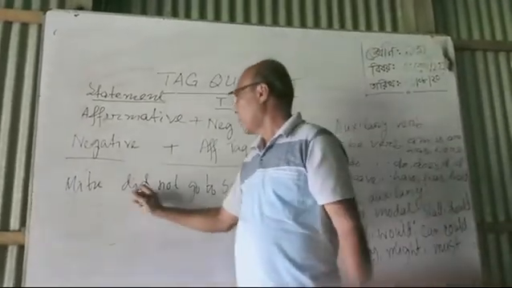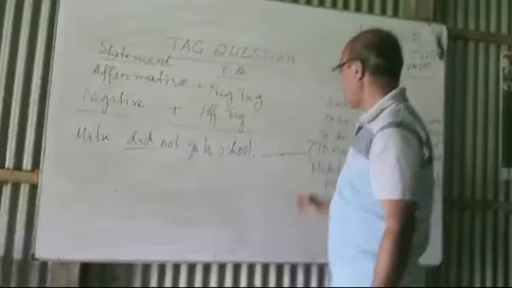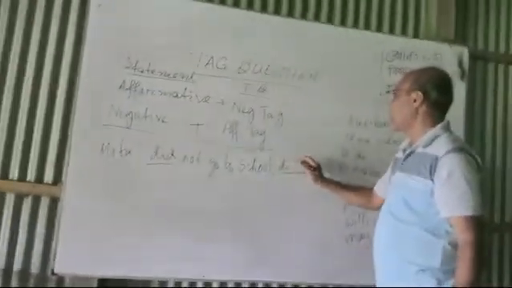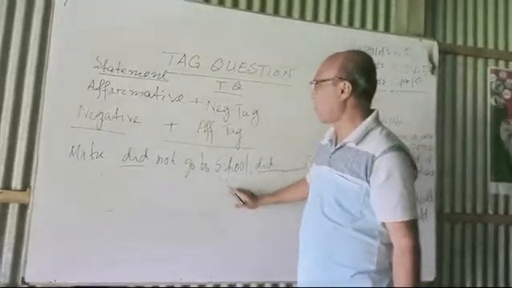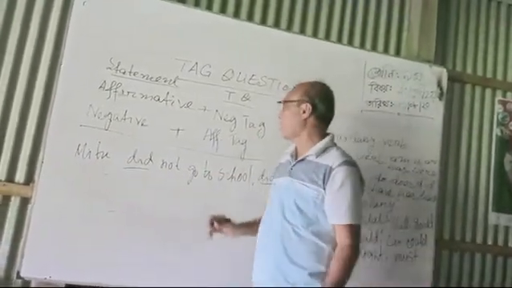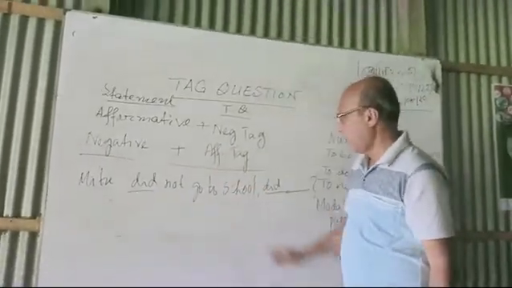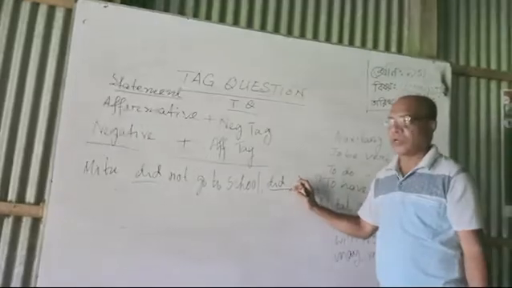Follow me. You can see here is auxiliary verb did. So we'll write down here did. Then you can see this sentence is a negative statement. The statement is negative, so we'll add here an affirmative tag. As there is not, we will not write down not here.